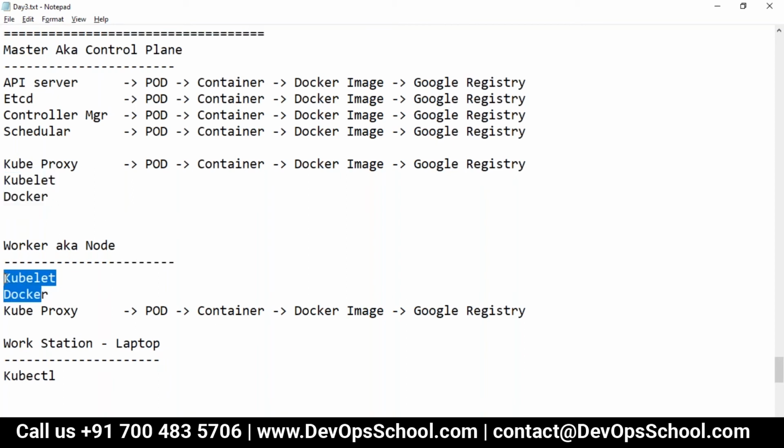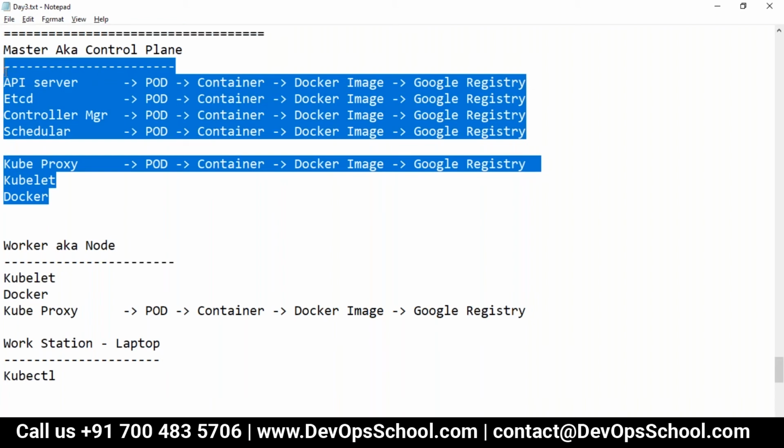Now guys, here in each node, think, one more thing I'm adding.